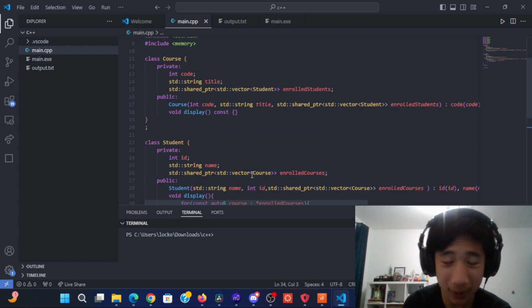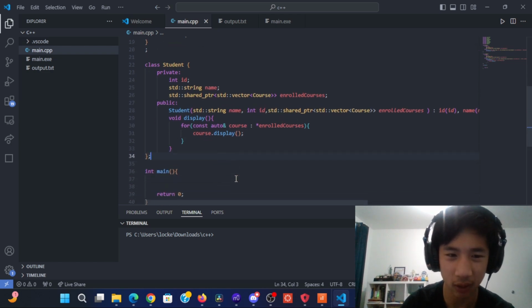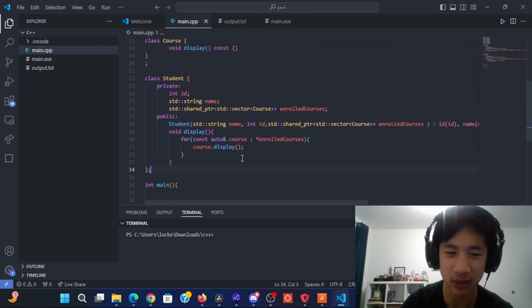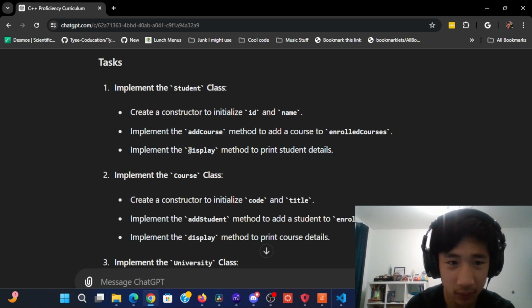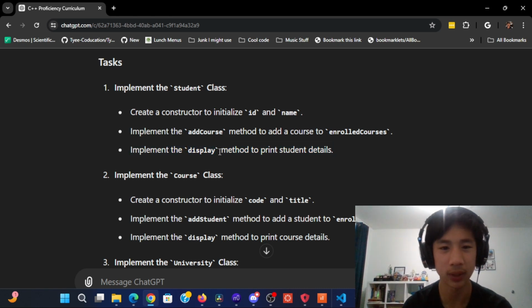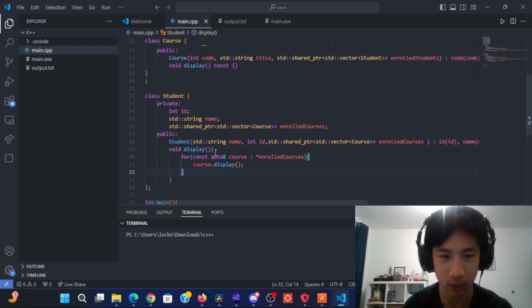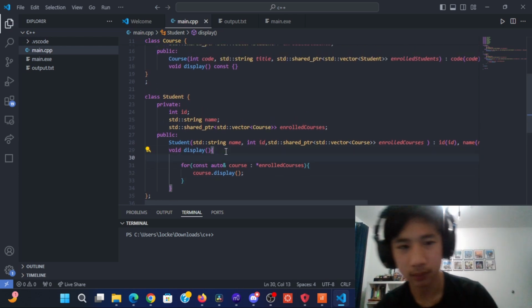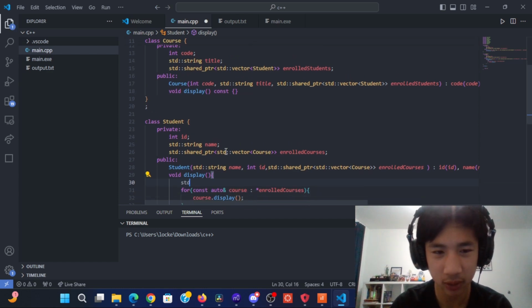Okay, now back to the assignment, I guess. So far I created a display one, but obviously we need a lot more functionality for our code to get working. So let's look back at the initial assignment and all the things we need to get done. Currently I'm working on the student class. I created a constructor and this display, which is supposed to print the student details. And I just realized I made a loop through each of the courses. So yeah, I definitely screwed that up. But I can still use this code to maybe loop out the current classes the student is taking, but let's first say the name and ID of the student.